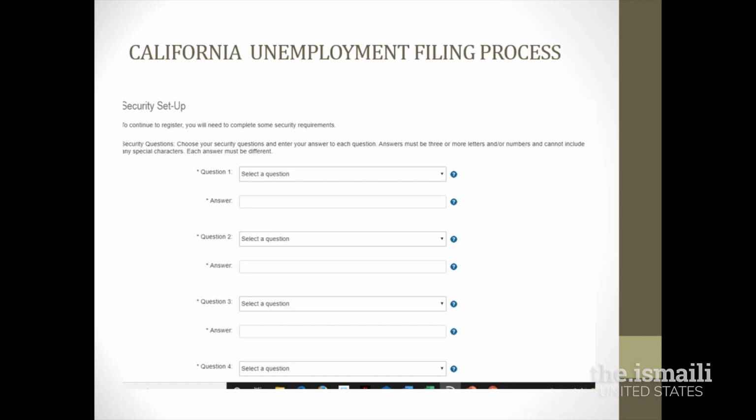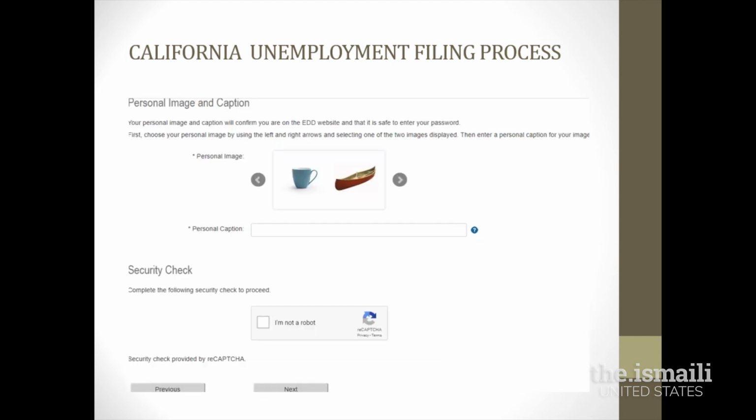Once you have completed this portion of the application, the next page will ask you to select an image. So on this page, you will select an image and create a personal caption. For the sake of this training, you can only see 2 images. However, if you toggle back and forth, you can see additional images and select the one you prefer. So for example, if I want to select this blue cup, I can select blue cup and create a caption, something along the lines of my blue cup or my blue coffee cup, and type in where it says personal caption. Then I will select I'm not a robot and I will select next. At this time, I have successfully created this account.